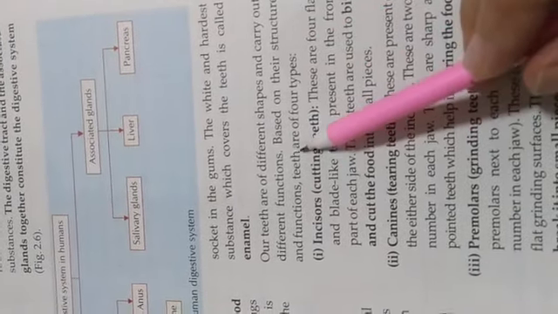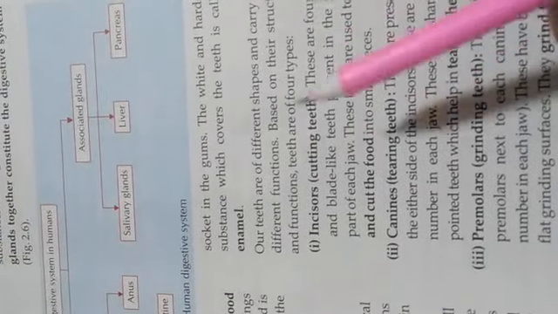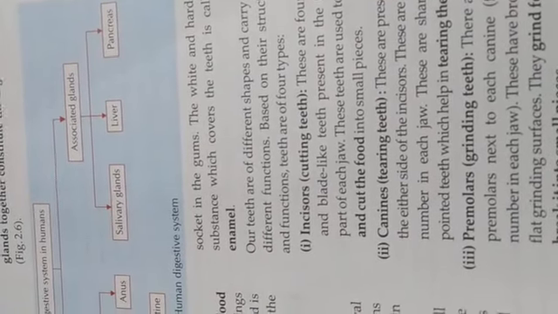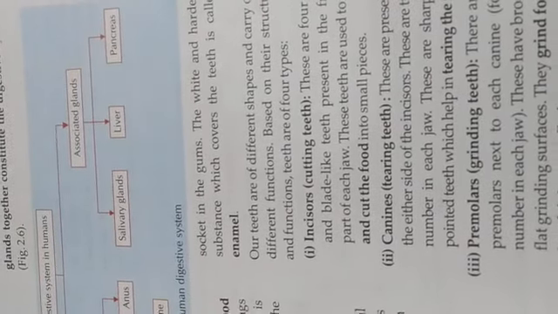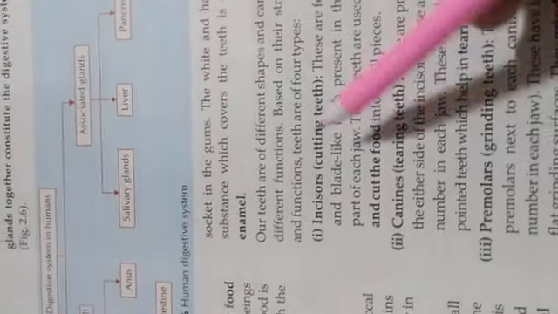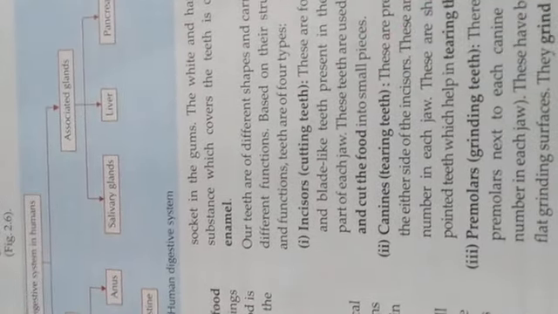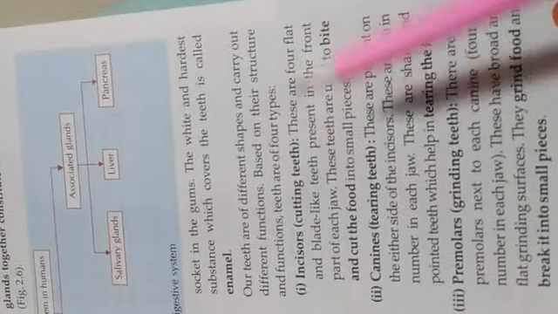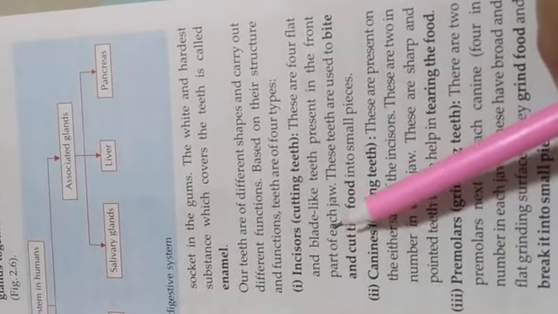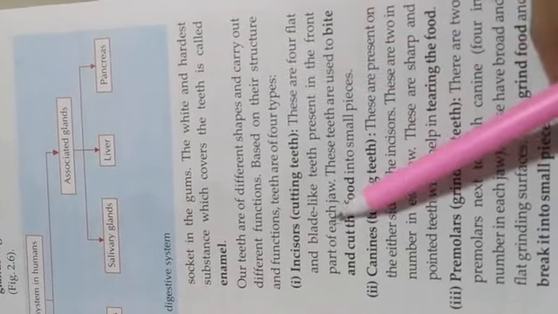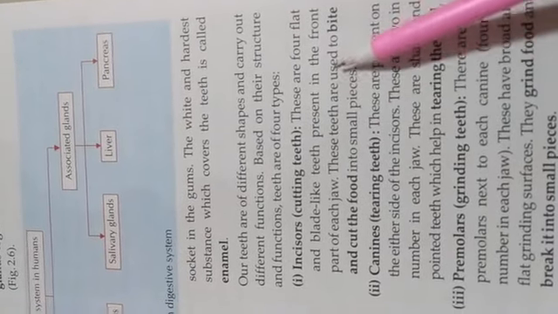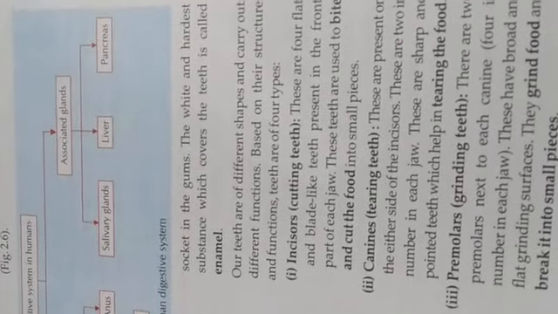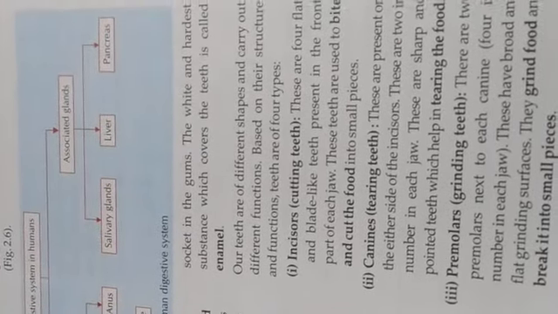Based on their structure and function, teeth are of 4 types: incisor, canine, premolar and molar. In the previous class also we have learnt about these types of teeth. Incisor means cutting teeth, which help to cut our food. These are 4 flat blade-like teeth present in the front of each jaw. These teeth are used to bite and cut the food into small pieces.